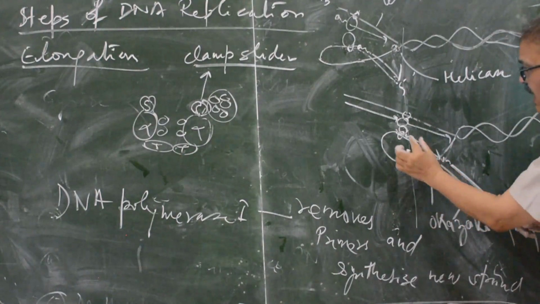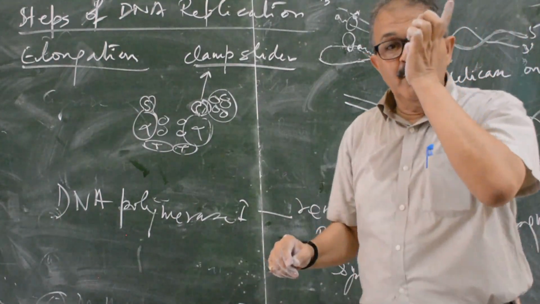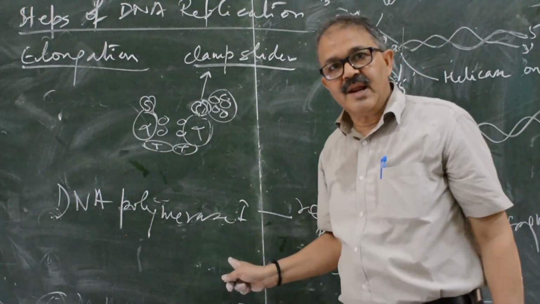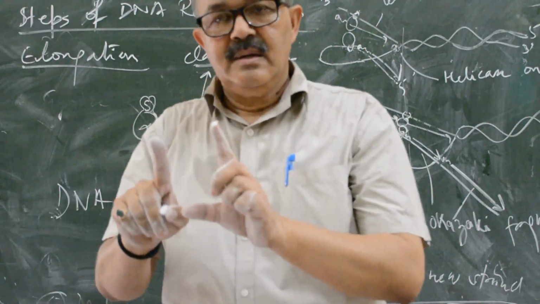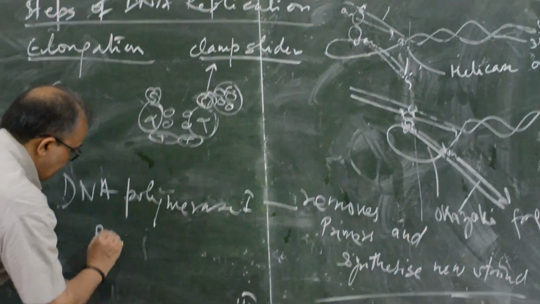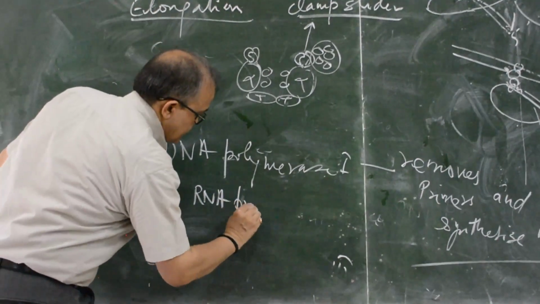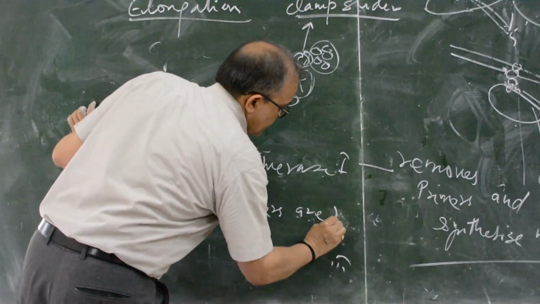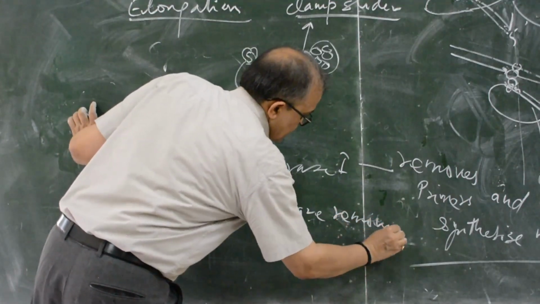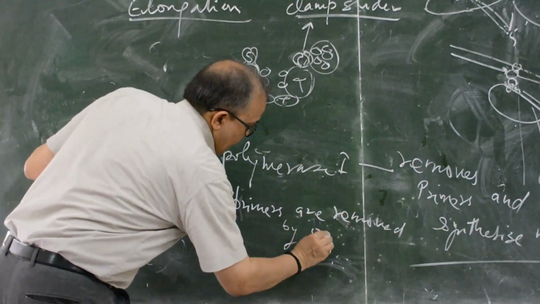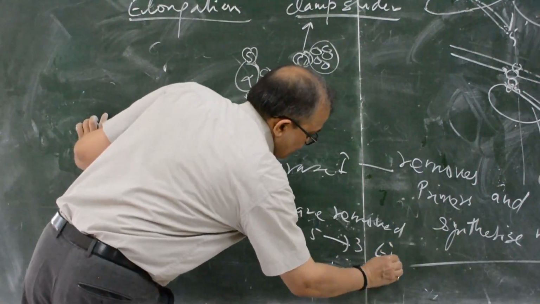Then the RNA primers are removed by DNA polymerase 1. So DNA polymerase 1 has exonuclease activity. So RNA primers, always remember that, are removed by 5 to 3 exonuclease activity.